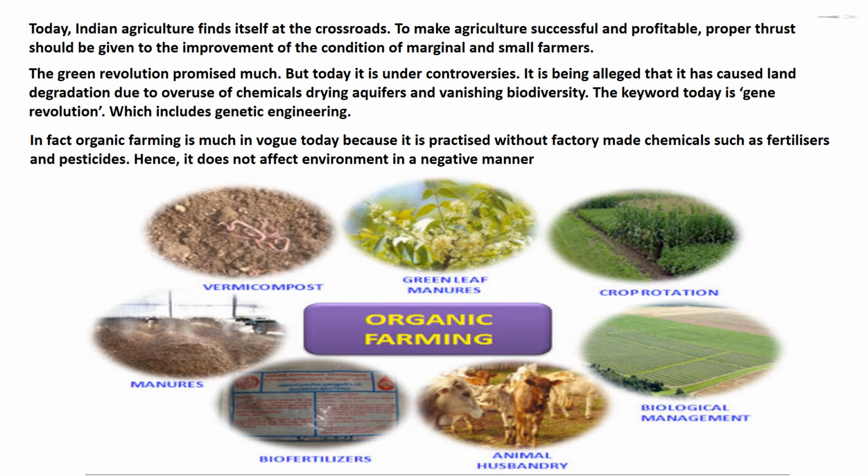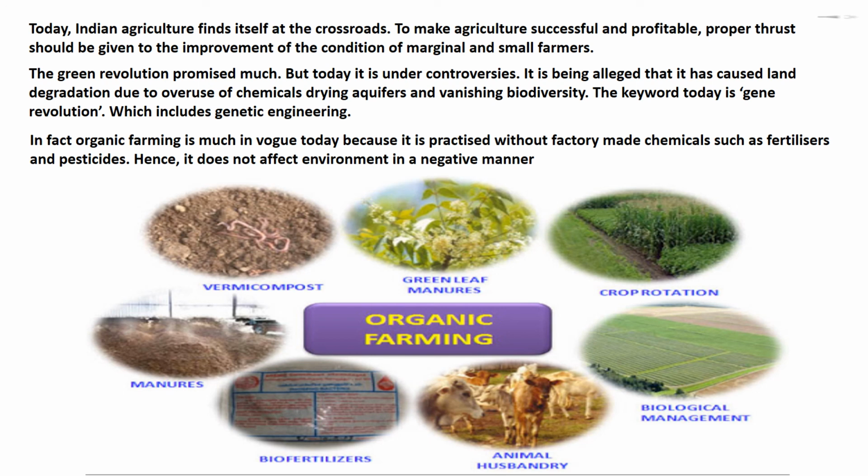Children, genetic engineering is when the genetic makeup of an organism is altered by inserting, deleting, or changing specific pieces of DNA. Genetic engineering has also made it possible to produce new varieties of crops and potentially expand dietary variation. In fact, organic farming is much in vogue today because it is practiced without factory-made chemicals such as fertilizers and pesticides. Hence, it does not affect the environment in a negative manner.